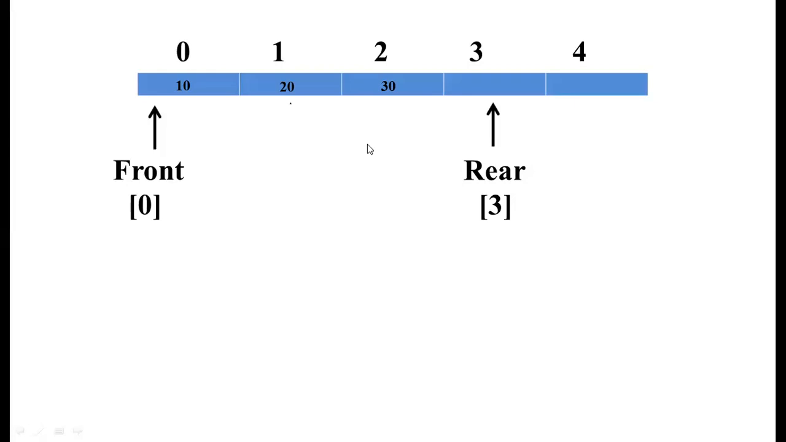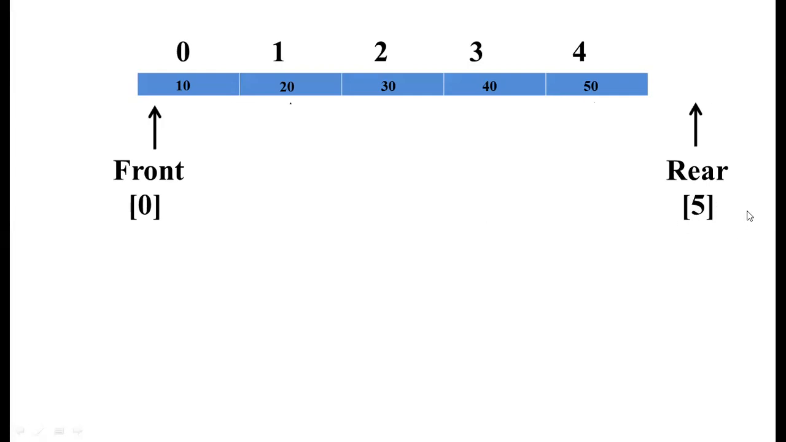Next, when we insert the 40 value, the rear will be pointing to location 3. Once after placing the 40 value, it will move to the next location, with index value 4. And next, when we insert 50 at the fifth location with index value 4, the rear will point outside the location. So now the rear value is 5.